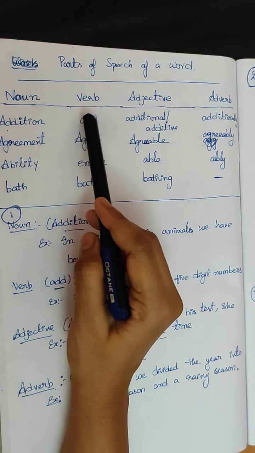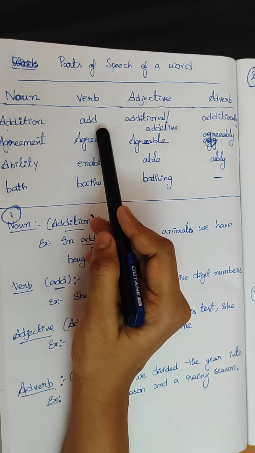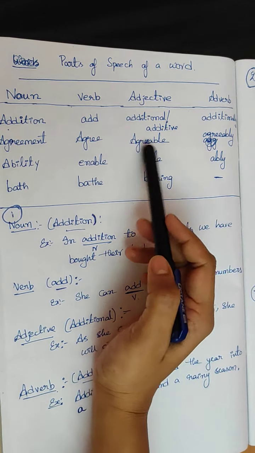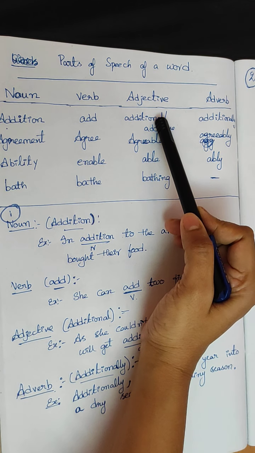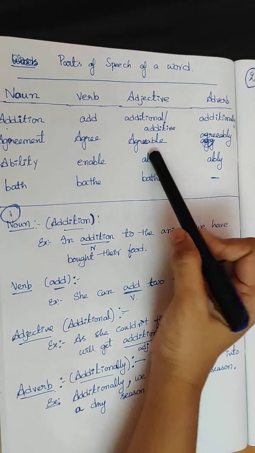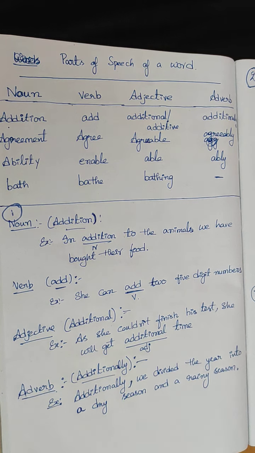So this noun has another form, the verb also. What is a verb? Action verb. Here we are considering only action verbs. And adjective, what is an adjective? It describes the noun. So it gives additional qualities.